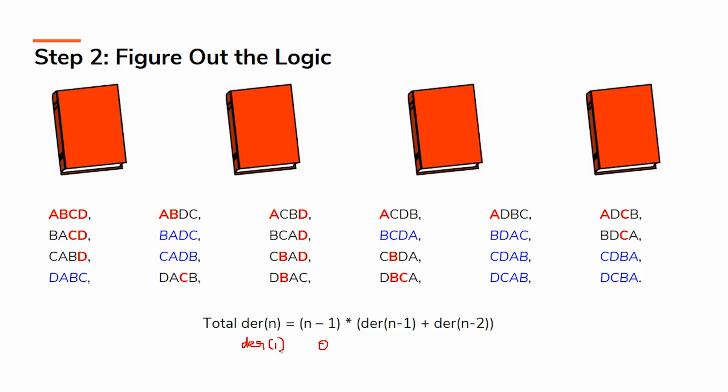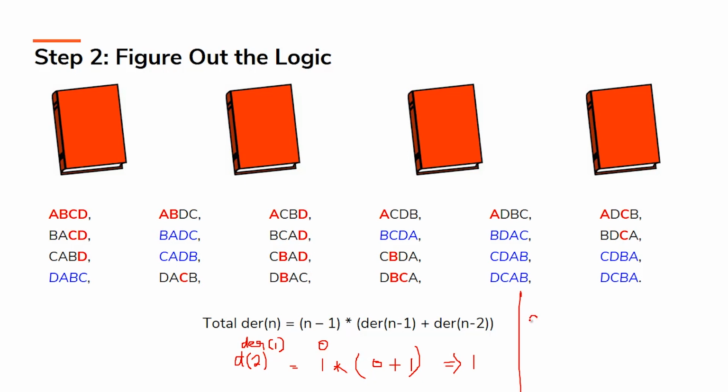So derangement of 1 is actually equal to 0. This we have already discussed logically as well. Now let's try to find derangement of 2. I'll just write it as D. Derangement of 2 is equal to 2 minus 1, which is 1, into derangement of 1, which is 0, plus derangement of 0, which is 1. So guys, derangement is nothing but taking the factorial, or we call it a soft factorial. The factorial of 0 is 1, right? So I'm writing derangement of 0 as 1, which is already predefined. So you end up with 1 into 0 plus 1, which is equal to 1. So derangement of 2 is 1, that is also already defined.